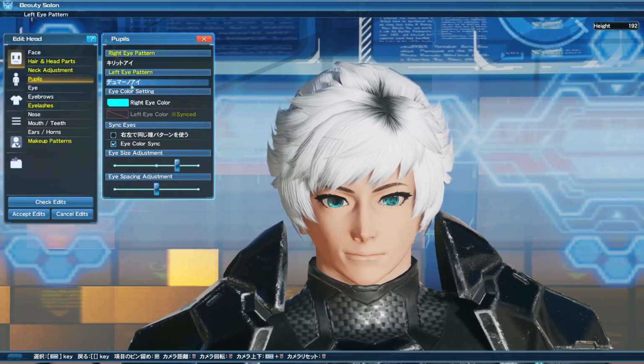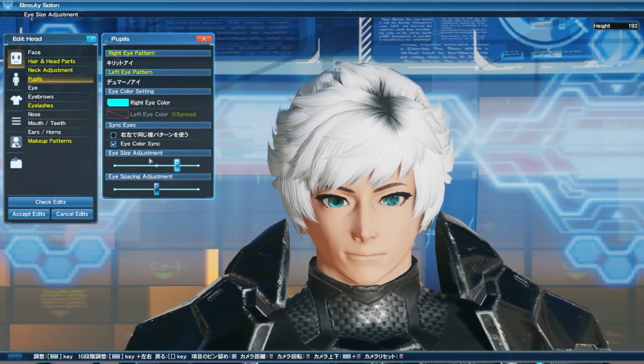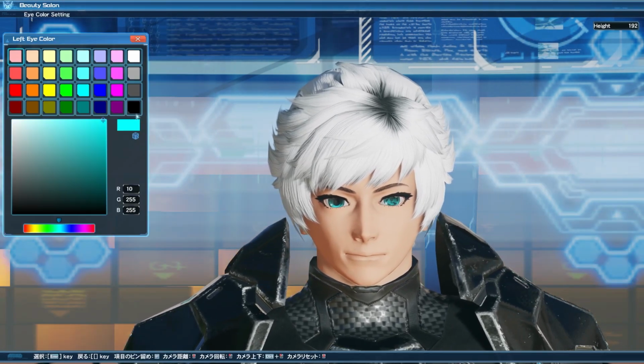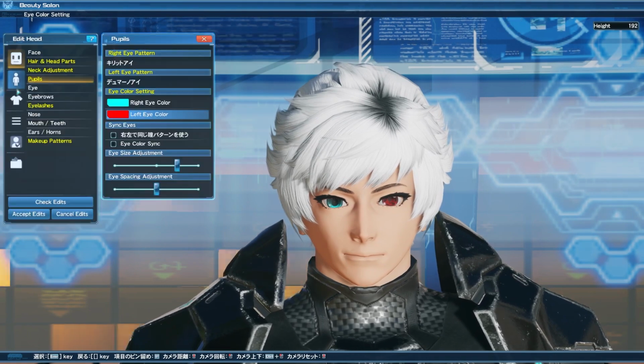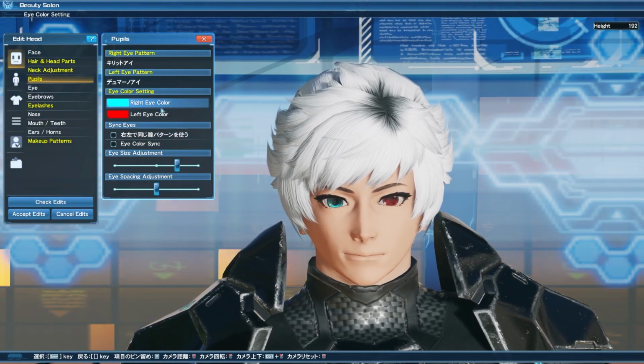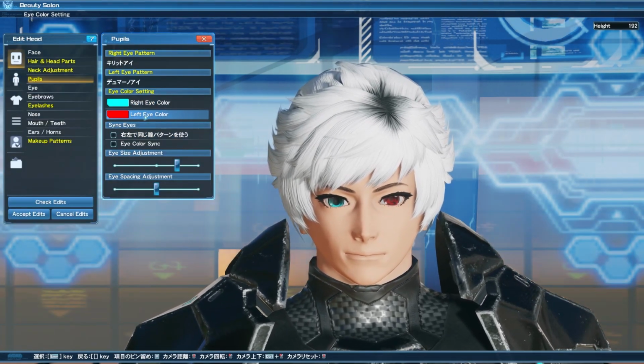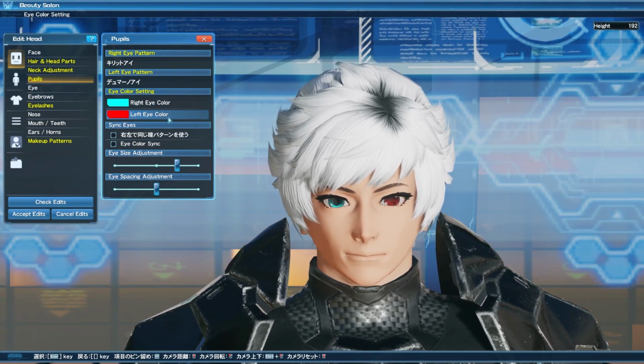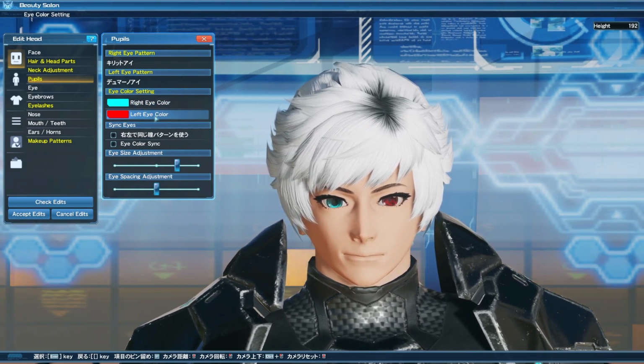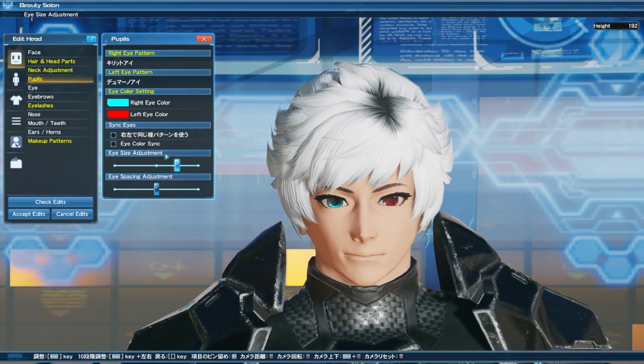And then if you wanted to then change the eye color, you can remove the eye color sync command and then change it to something of a different color. So basically, not only can you have your characters have two different eye colors, but they can have two different eye shapes as well. So for those of you guys who wanted to relive your Itachi cosplays, you finally can.